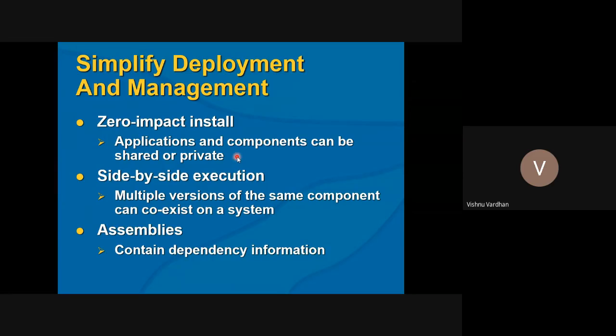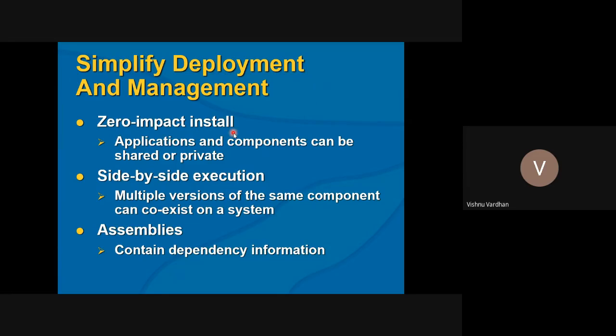One is for simple users and the second one is for paid users, where the setups differ only in their functionalities, but the project is single. In those cases, side-by-side execution was not possible in those days. Zero impact installation means that once you install, updating components or reversioning and reinstalling the project would have an overall impact on the machine. So those were the complications in those days. But with this .NET approach, simplified deployment has been given.